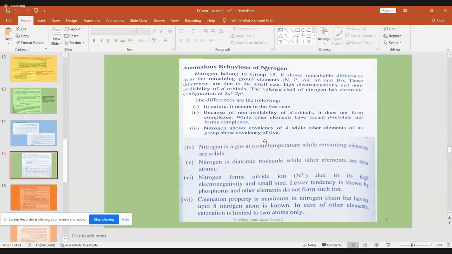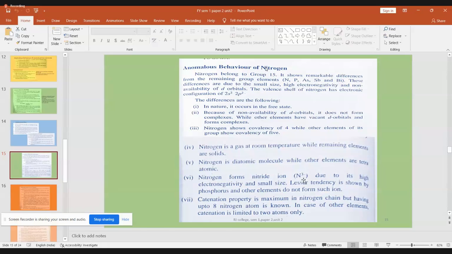For example, antimony and bismuth can also form 5 covalent bonds, whereas nitrogen's ability is restricted to 4 covalent bonds. Nitrogen is a gas at room temperature, we all know, whereas the other elements all exist as solids. Nitrogen is a diatomic molecule, while other elements form tetraatomic molecules.